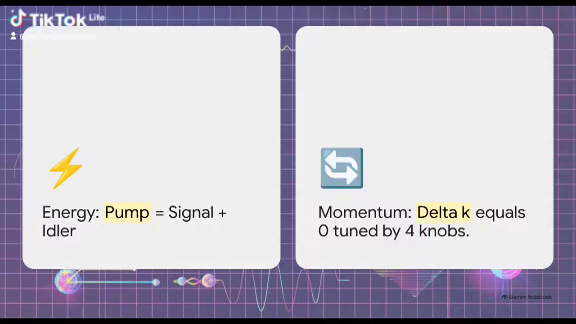We need the change in momentum, also known as delta K, to be exactly zero. And the crucial point here is that we can force this to zero using 4 specific tuning knobs: the crystal's angle, its temperature, the laser wavelength, and the crystal's poling period. If you master these 4 knobs, you unlock infinite combinatorial possibilities.